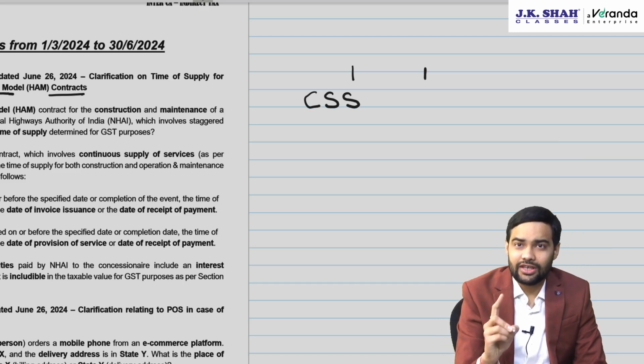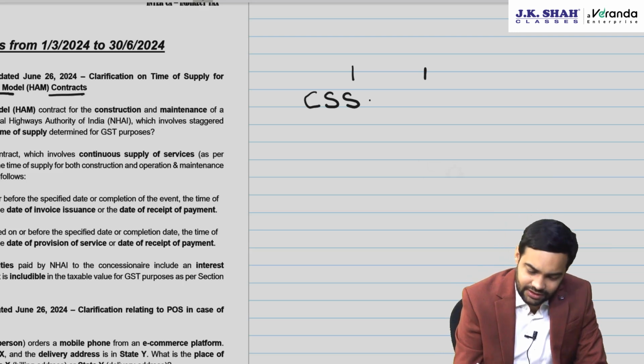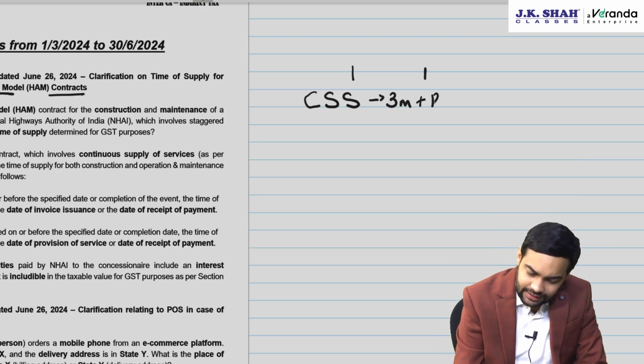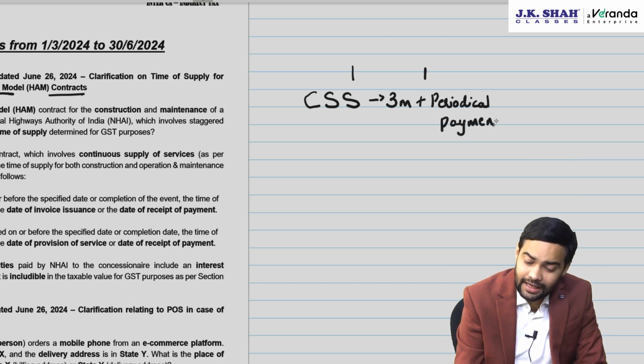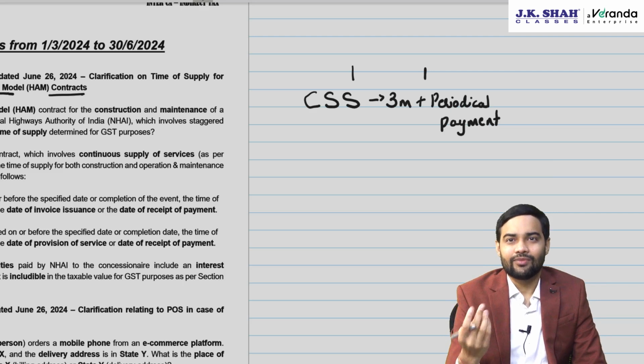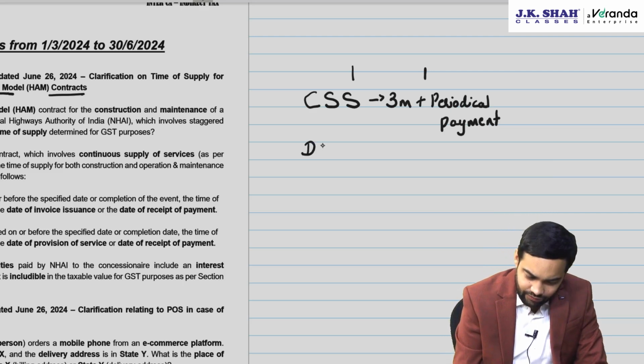Now try to recall. Continuous supply of service is when two conditions are satisfied. The contract is for more than 3 months and there are periodical payments. Are both the conditions getting satisfied? The answer is yes. As both the conditions are getting satisfied, it will be regarded as a continuous supply of service, and the time of supply will be the date of invoice or date of receipt of payment or due date to issue invoice.